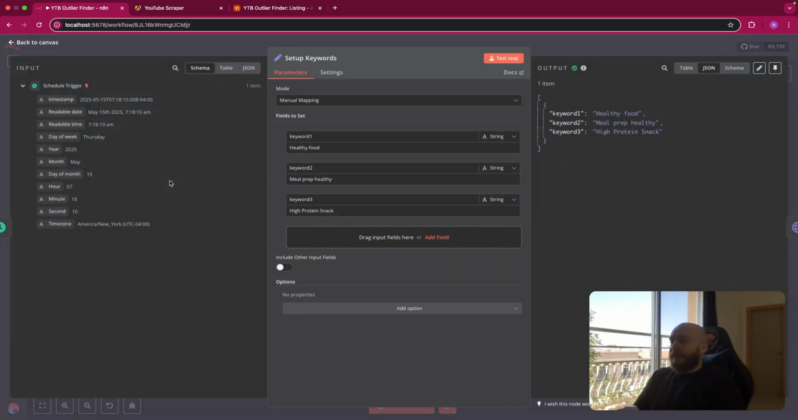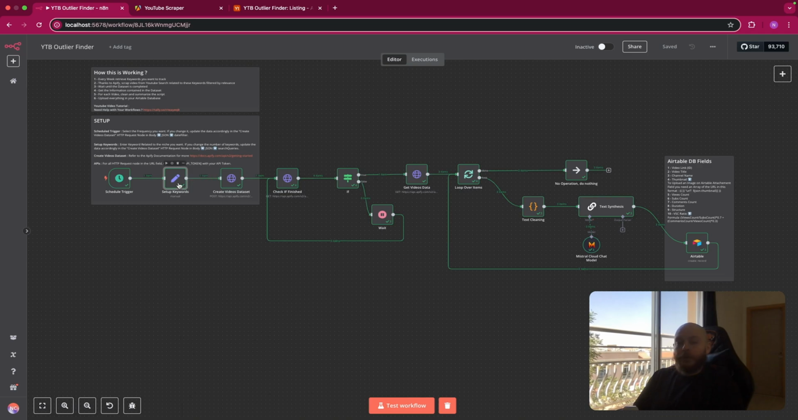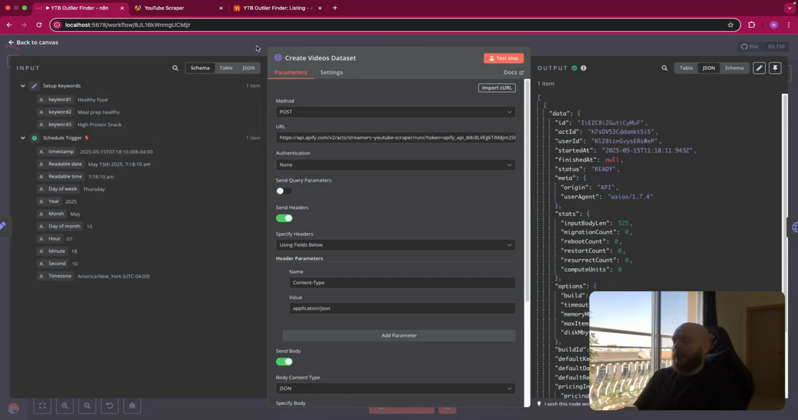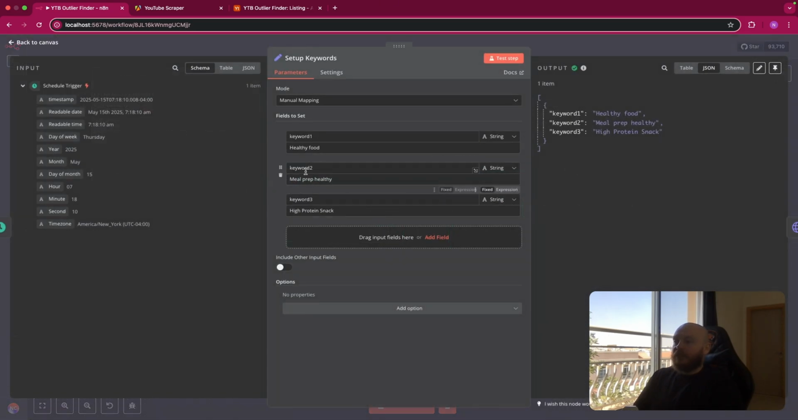Then the second step is where you will set up some keywords. So you can have as many as you want. You just have to pay attention that if you increase the number of keywords, you will have to do some modification in this node that we'll see later. But you can change them as much as you wish and add as many as you wish also.